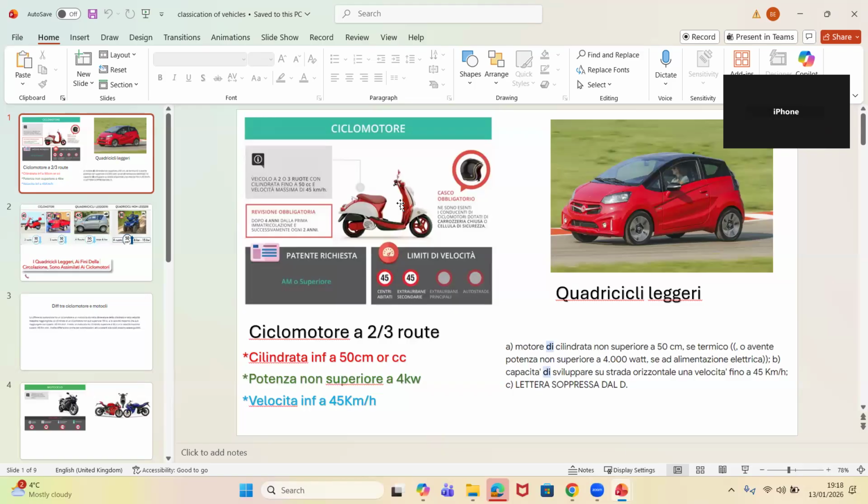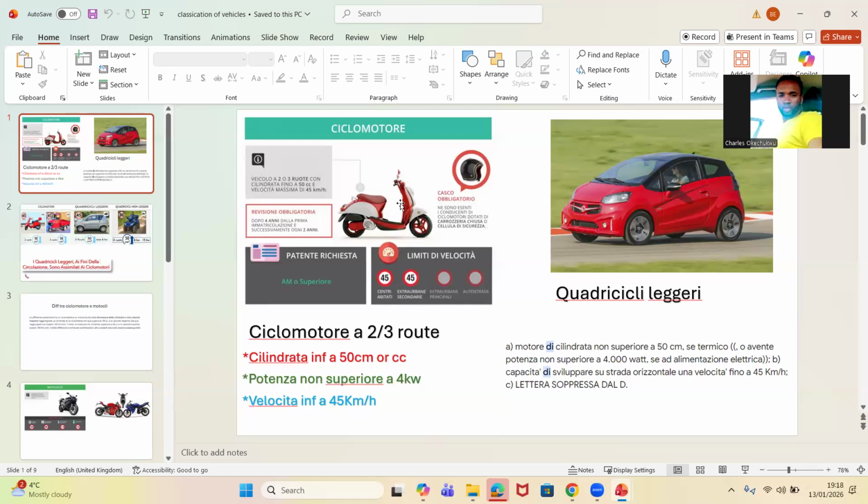Ciclomotore. Number one: sono veicoli a 2 o 3 ruote. That is the first definition. The second definition, they call them what? Quadricicli leggeri. Why do they call them leggeri? Leggeri in Italian means light. Why quadricicli? Quadri is 4, because you have 4 wheels, but it's very, very light.